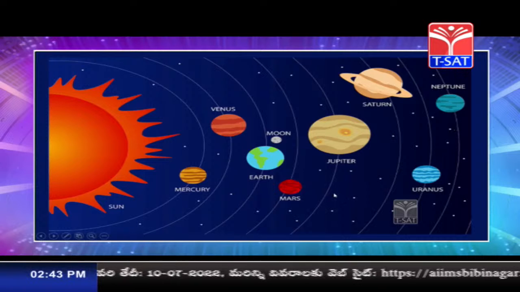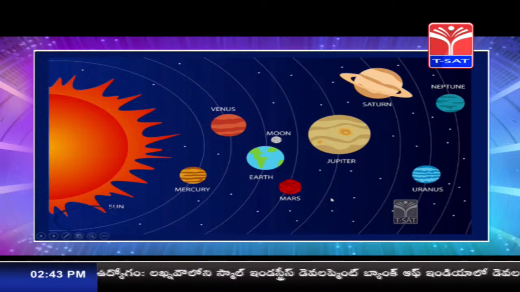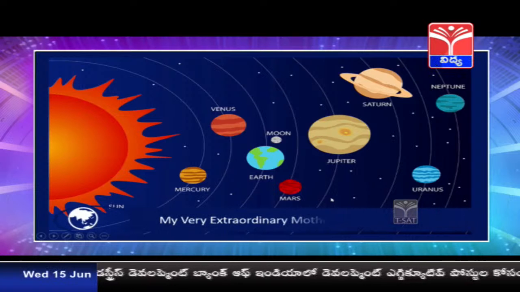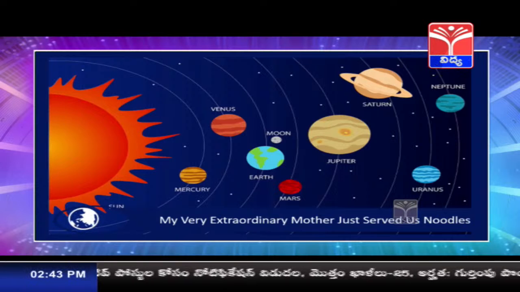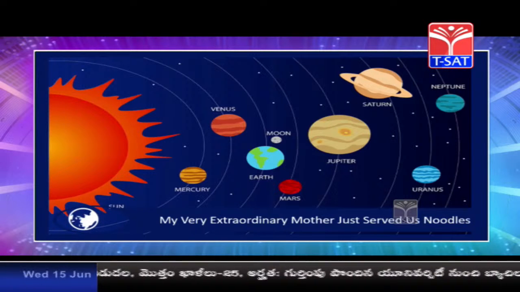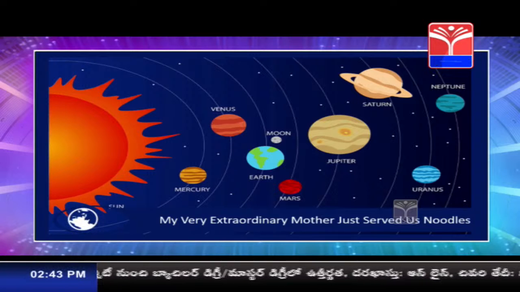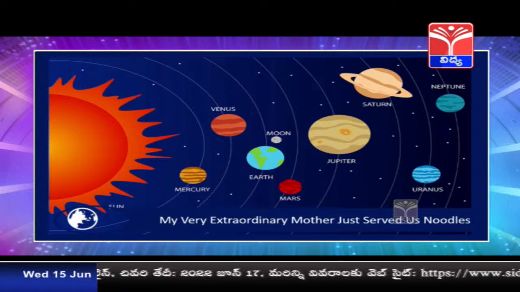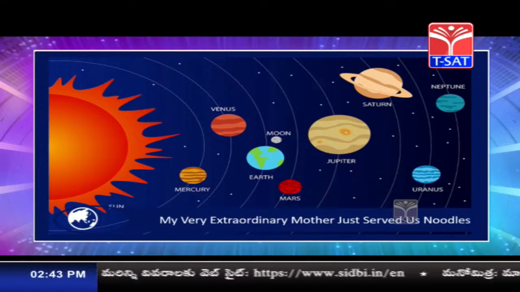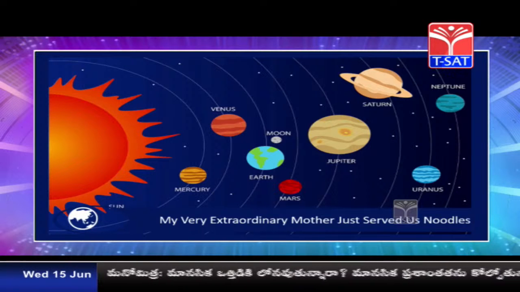Children, I understand that it is a little difficult to remember the names of these planets. So I tried to make it a little easy. You can remember it with a simple sentence, that is, my very extraordinary mother just served us noodles. All the mothers are extraordinary and I know all of you love noodles. So that's the reason I tried a sentence so that based upon the first letter of this sentence, you can easily remember the names of the planets.